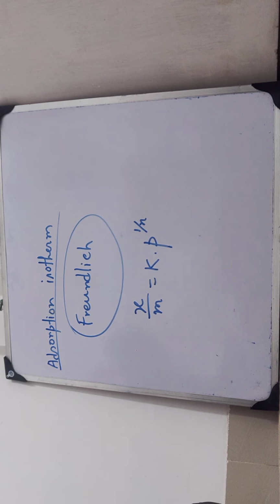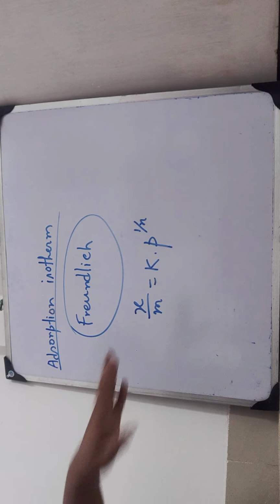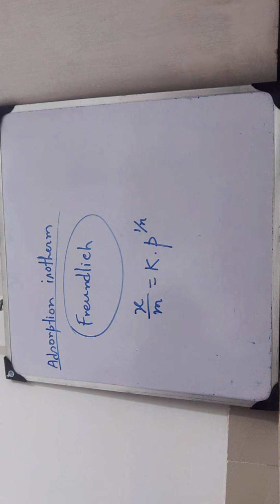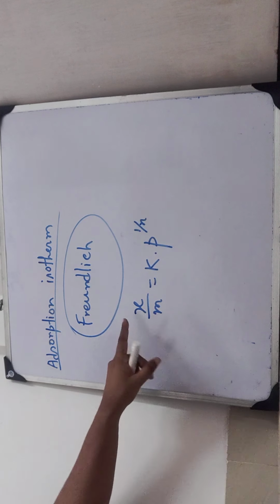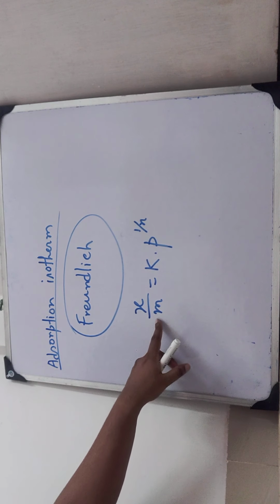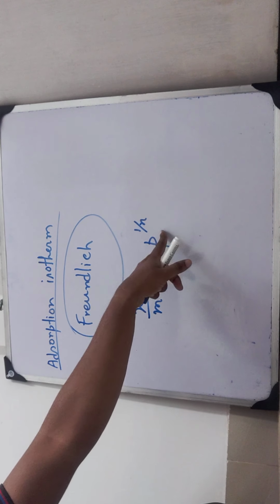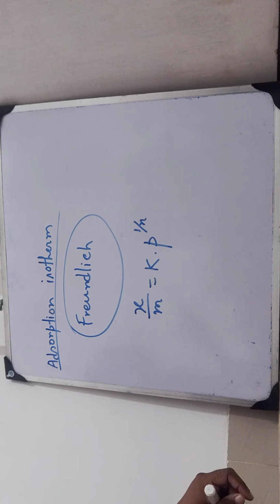What is the significance of this equation? What do x, m, k, p mean? x is the amount of gas adsorbed. The amount of gas adsorbed is x on mass m of adsorbent. k is a constant, p is pressure, and n is also a constant.